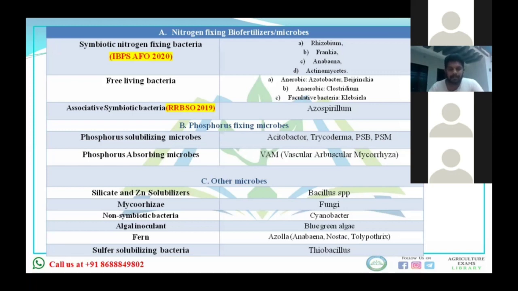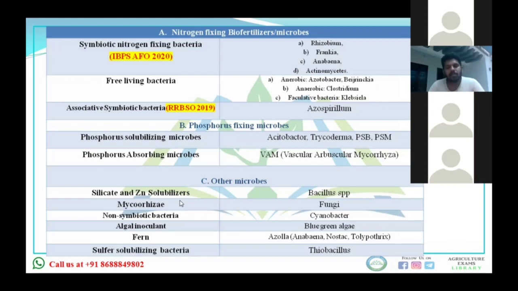Then you see aerobic, anaerobic, then facultative bacteria. After that, if I take your exam, see, I tell you last year it was asked in RDSO: associative symbiotic bacteria, that is Azospirillum. After that, one is phosphorus solubilizing microbes and one is phosphorus absorbing microbes. These examples you also have to remember. Trichoderma is PSM, phosphorus solubilizing microbes, and phosphorus absorbing microbes are VAM, vesicular arbuscular mycorrhiza.